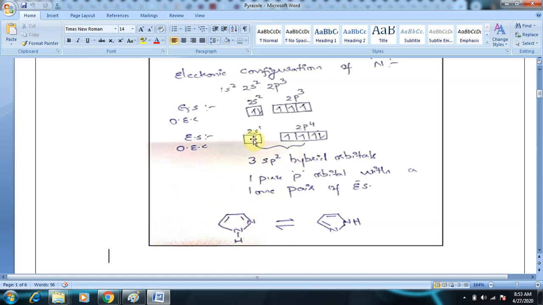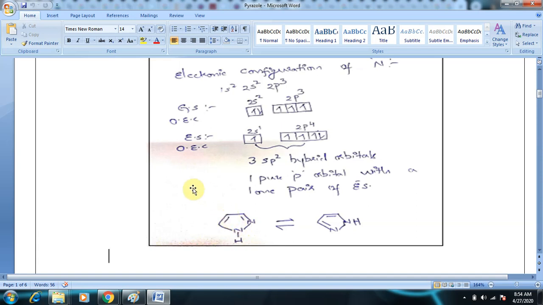So the hybridization goes this way: one s orbital electron combines with 2 p orbital electrons to give 3 sp2 hybrid orbitals. So these 3 sp2 hybrid orbitals are involved in formation of this bond, and another bond with hydrogen. What is left out? One pure p orbital with lone pair of electrons. One pure p orbital will contain lone pair of electrons, which is not shown in this structure. So here the nitrogen forms 3 sp2 hybrid orbitals and one pure p orbital with lone pair of electrons.